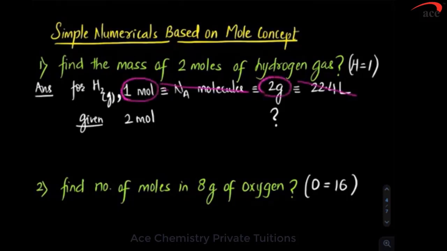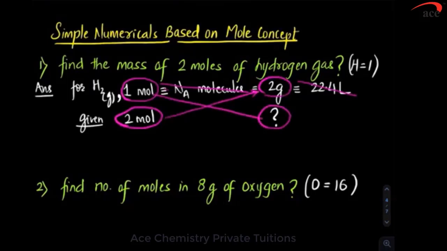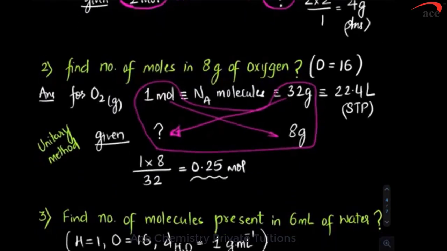1 mole is 2 gram and 2 mole is question mark. And what should you do? Now cross multiply, and when you cross multiply, you will get the answer. 2 multiplied by 2 divided by 1. That means 4 gram. So answer is 4 gram. We go to the next.